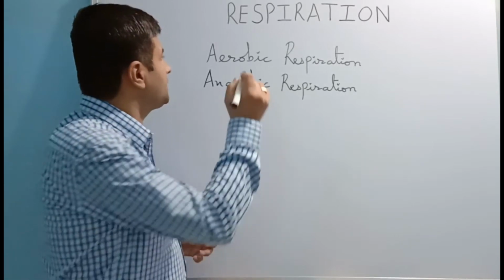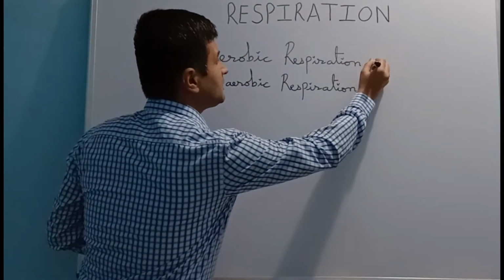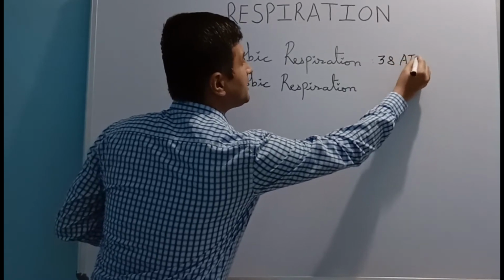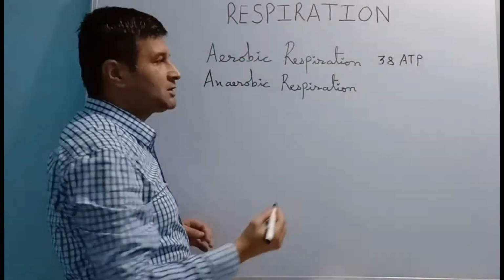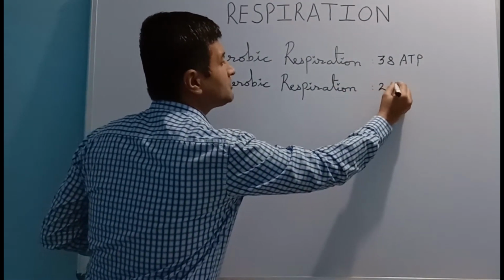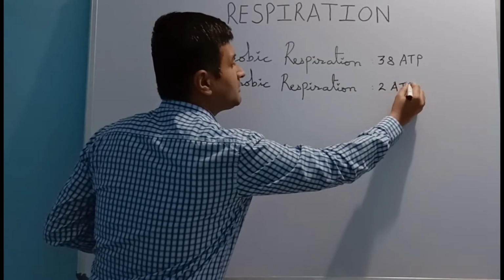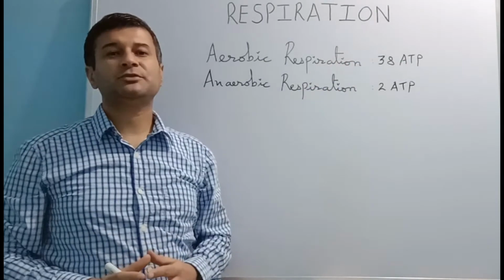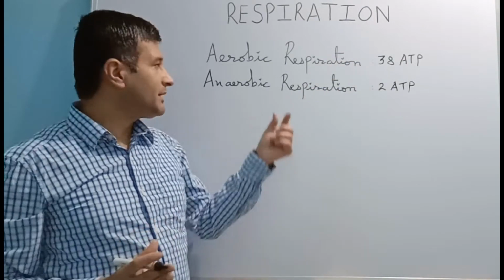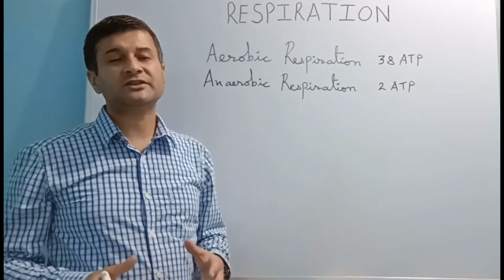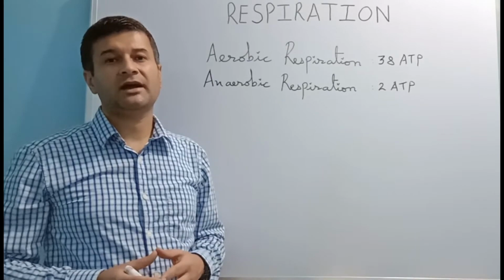Here you see, during aerobic respiration 38 molecules of ATP are produced, whereas in anaerobic respiration only 2 molecules of ATP are produced. So aerobic respiration produces more energy in comparison to anaerobic respiration. Now let us see the difference between aerobic respiration and anaerobic respiration.